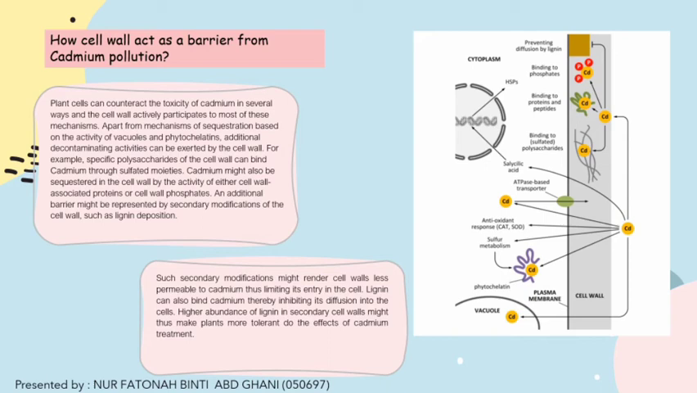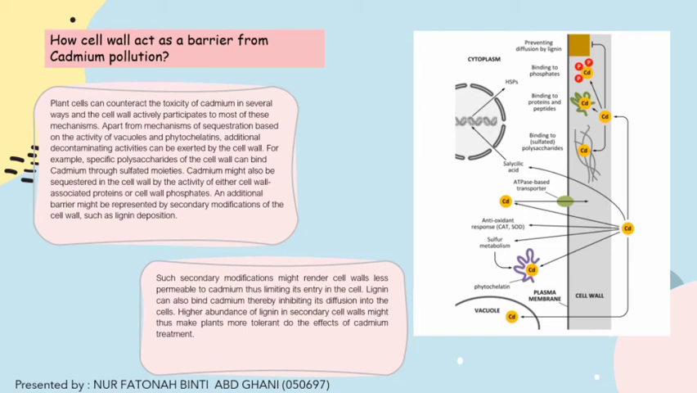For example, specific polysaccharides of the cell wall can bind cadmium through sulfated moieties. Cadmium might also be sequestered in the cell wall by the activity of either cell wall-associated proteins or cell wall phosphate. An additional barrier might be represented by secondary modifications of the cell wall, such as lignin deposition.